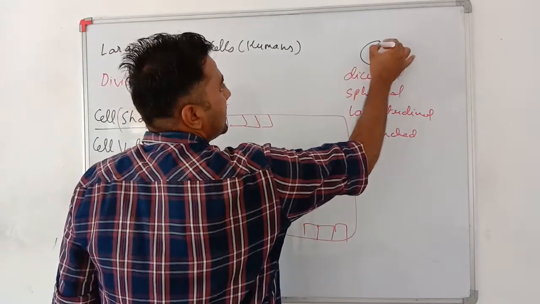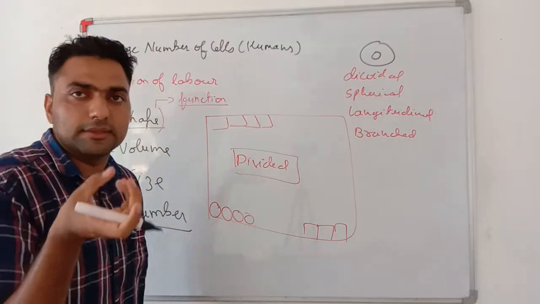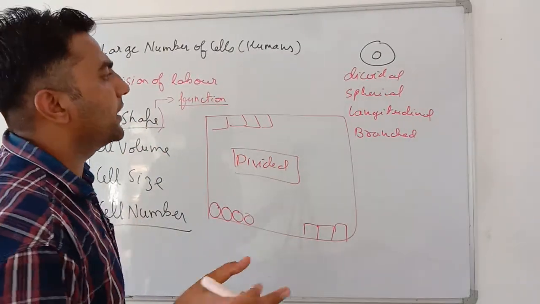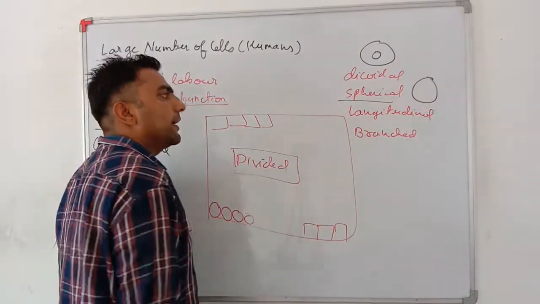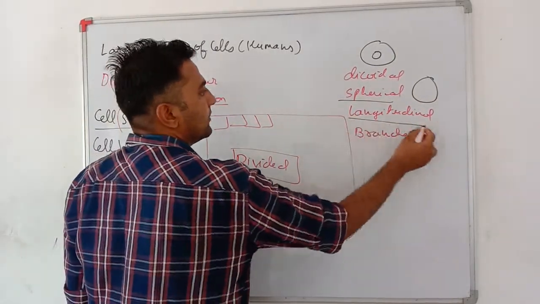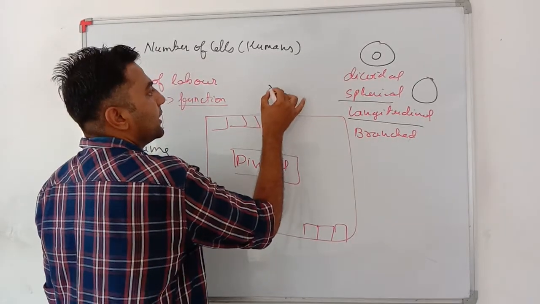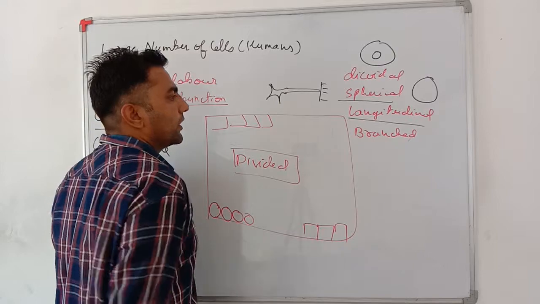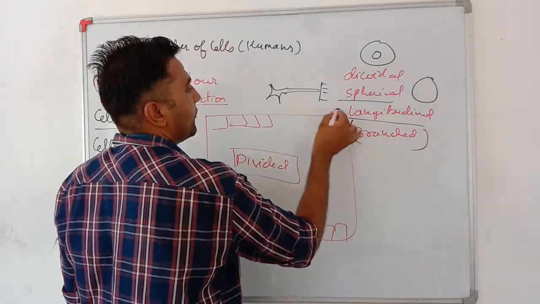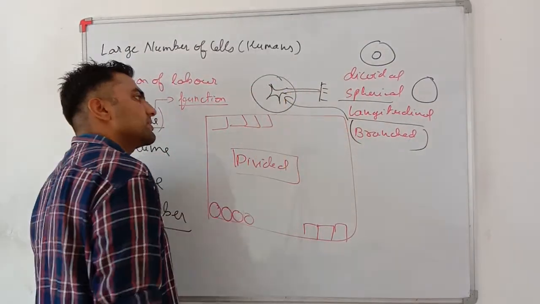Discoidal, you can see RBCs. Discoidal means like a disc, like the pedas which we eat in Diwali. Spherical is like a sphere, like an ostrich egg or hen egg. Longitudinal means having a good length. Then you can find the nerve cell, it is very much lengthy. Branched also you can find, this one is highly branched.